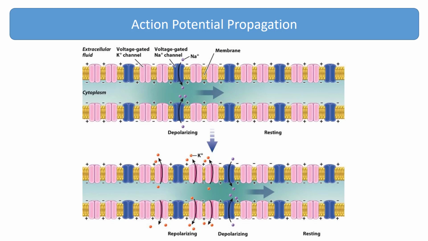Neighboring voltage-gated potassium channels subsequently also open and close to reestablish a resting membrane potential after an action potential has fired. Action potentials propagate only in one direction, generally from cell body at the axon hillock to the axon terminal. The refractory period prevents the membrane from reaching threshold and firing an action potential in the reverse direction.